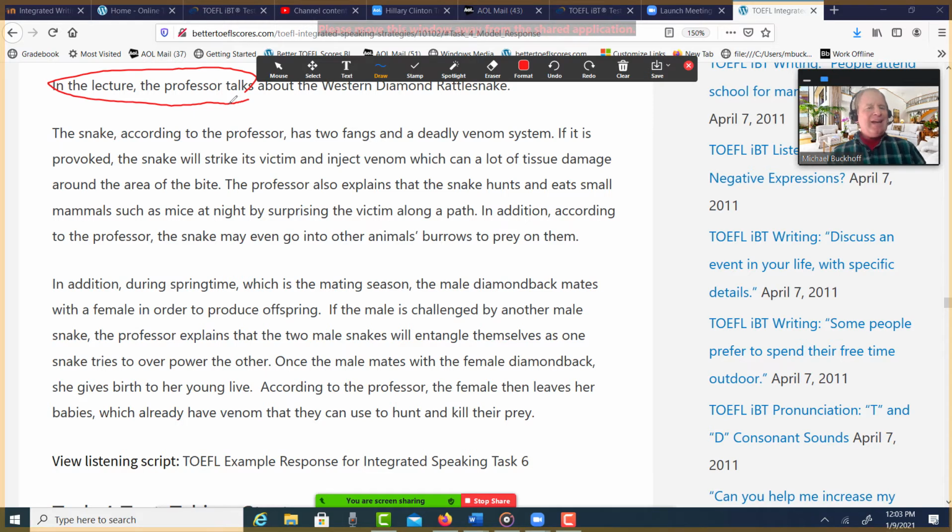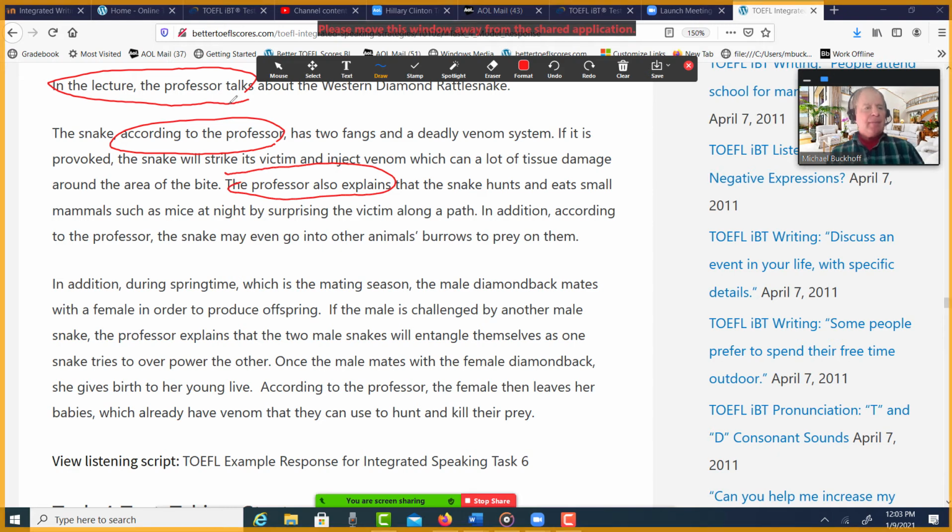So the snake, so let's say that we're mentioning two important points about the lecture. So the snake, and then we have this voice marker here, and then you have a second one here. Then we have "according to the professor" here, and then you can see one right there, and then one here near the end. So when you read the whole thing, it sounds something like this.